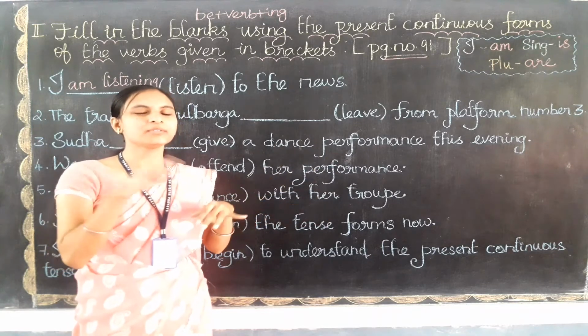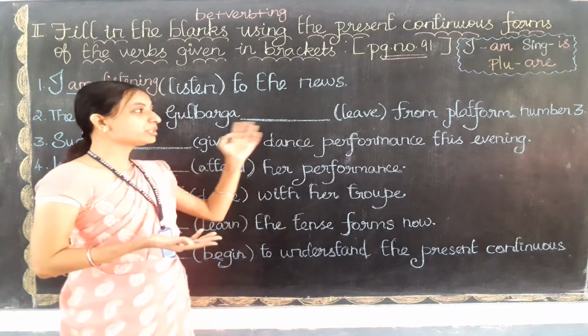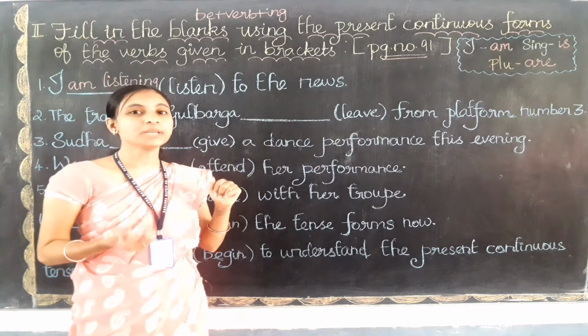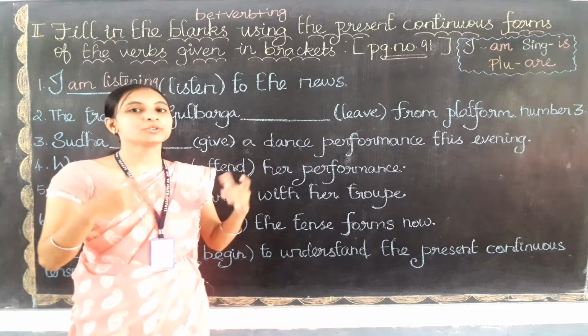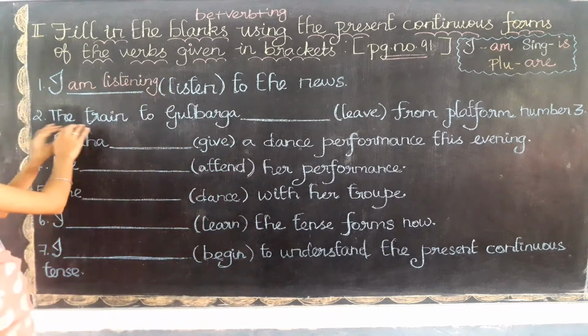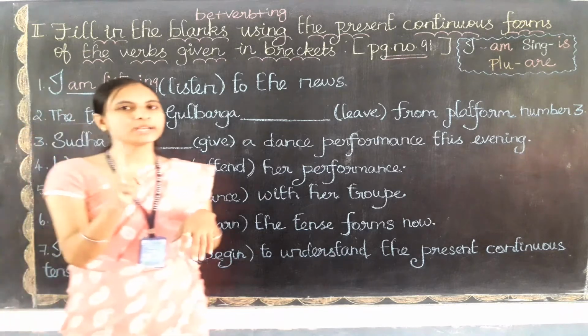In the railway station they will say that புறப்பட போகிறது, right? So that is what they have given. Now we need to change it into the present continuous form. To change into present continuous form, we need to check the subject first. Here the subject is the train. The train refers to one thing only.